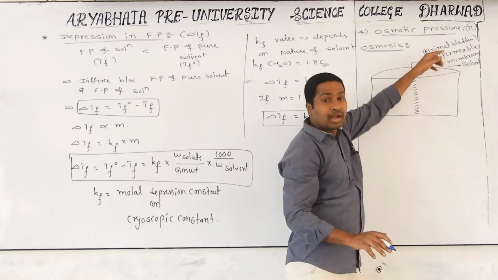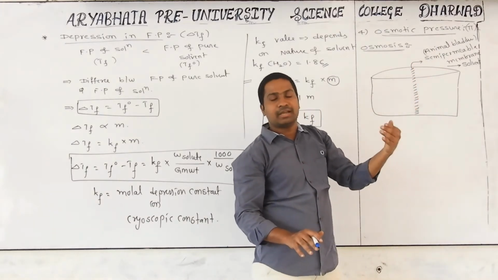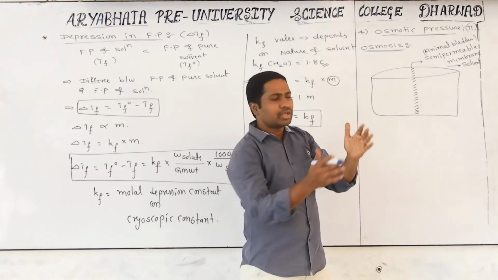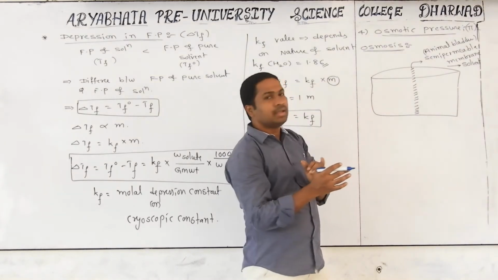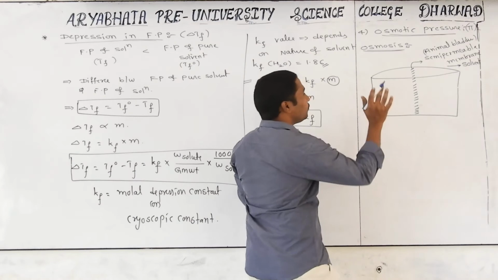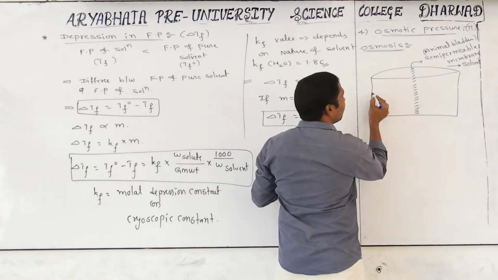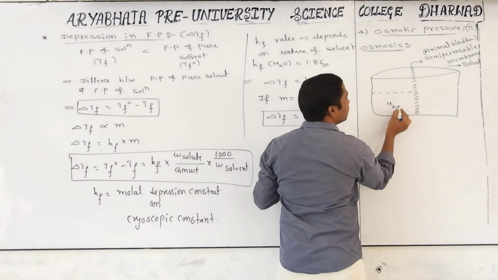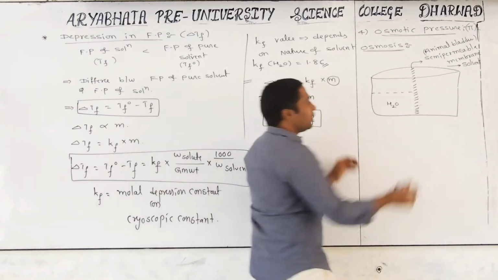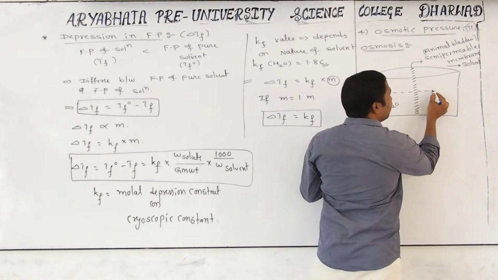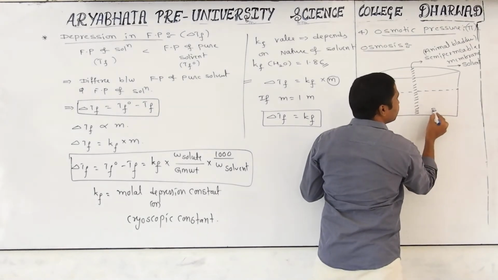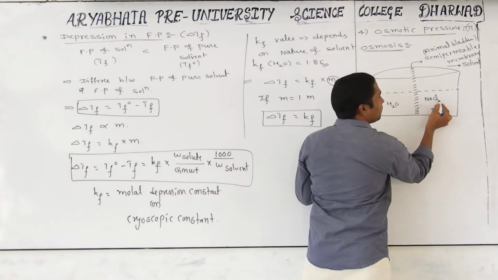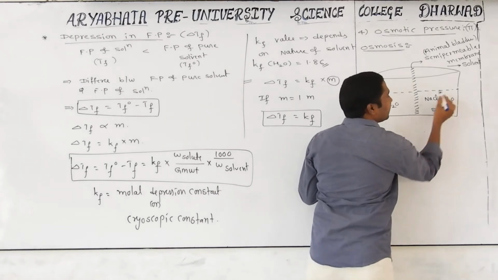Animal bladders, and also cellulose acetate, and also we can use copper ferrocyanide. We can use all these materials as the semi-permeable membrane. So first of all, on one side I am filling pure water. On the other side I am filling the solution. Solution is what? Solute plus solvent will be there.